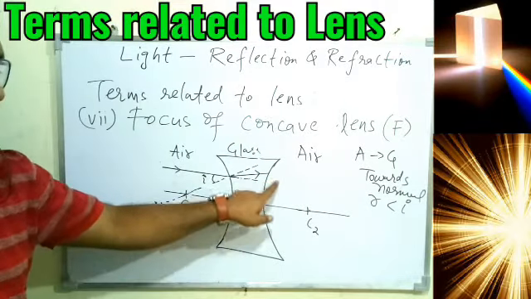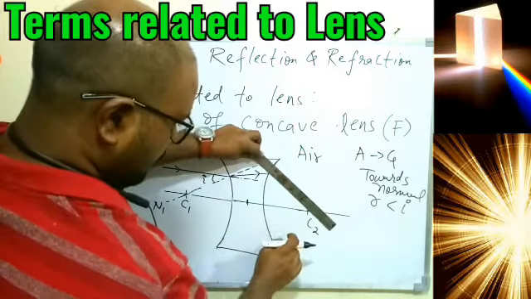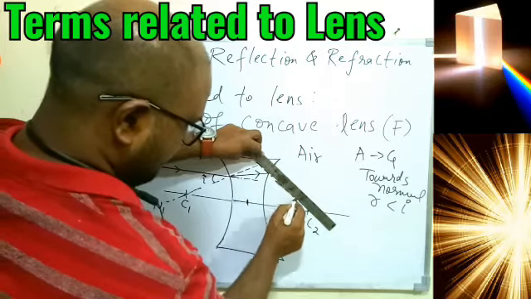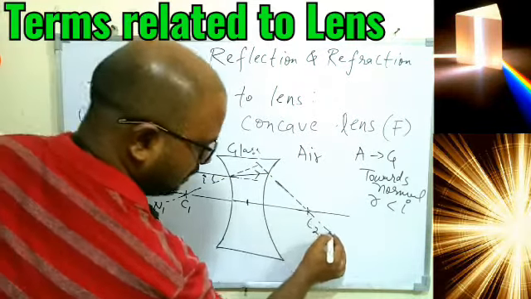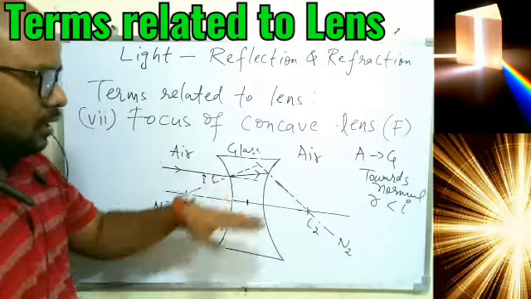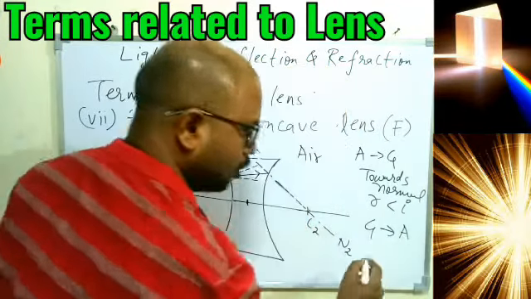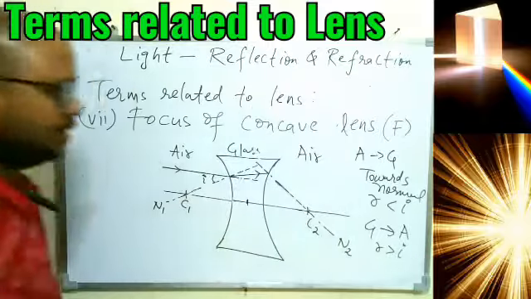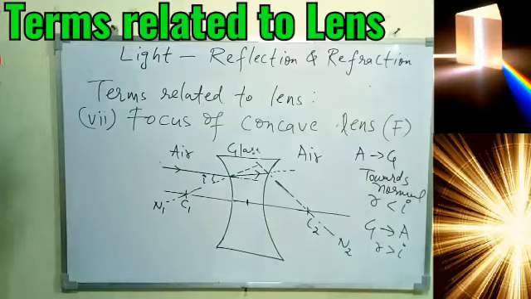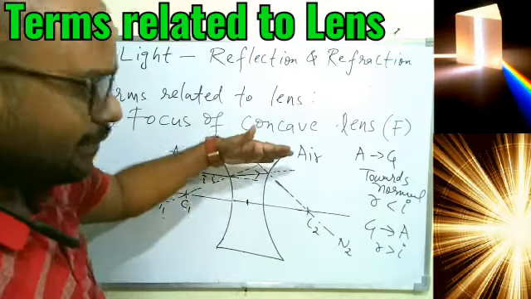Now at this surface again the refraction will take place at this particular point, and for this surface we have to find the normal, and that will be done from C2 because this is facing this side. So this is my second normal, N2, passing through C2. Now the light is traveling from glass to air, away from the normal, that is R should be greater than I. If it did not change the direction, it would go straight away, but here the angle has to be more, and for that it must move away from the normal.